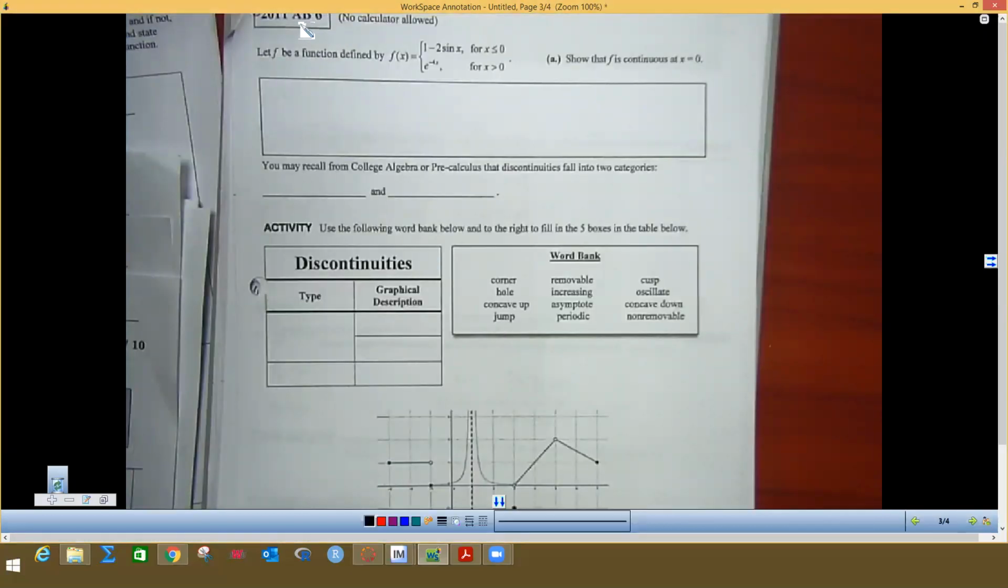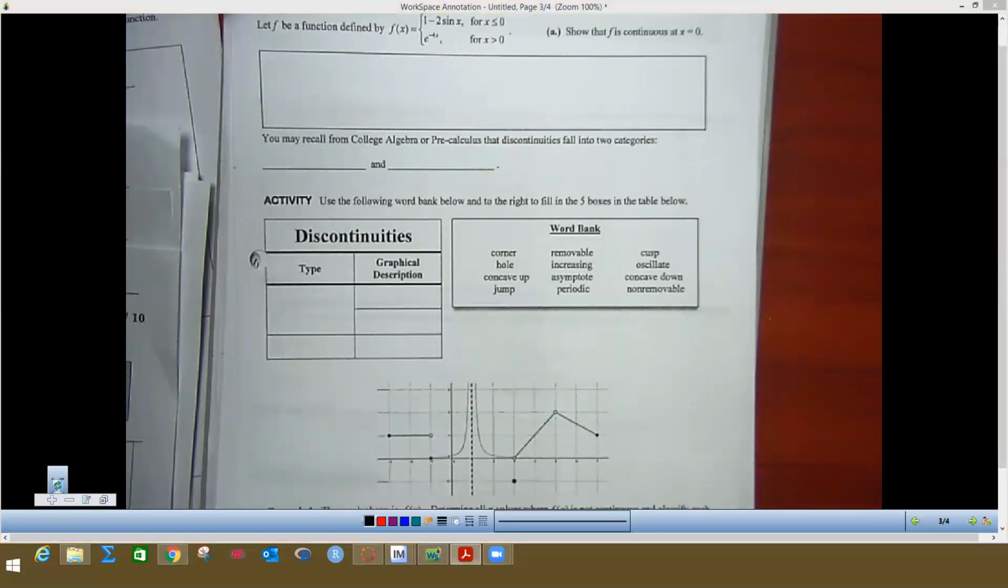So right here is from 2000 something. I can't read it because I cut it off up there. But this is an actual AP test question here. It's 2011, and it was the open-ended part number 6, which is a non-calculator question. So it says, let f be the function defined by this piecewise, and 99% of the time you're going to be doing piecewise, and part A was show that f is continuous at 0. So this 0 is the c that we were talking about on the other side.